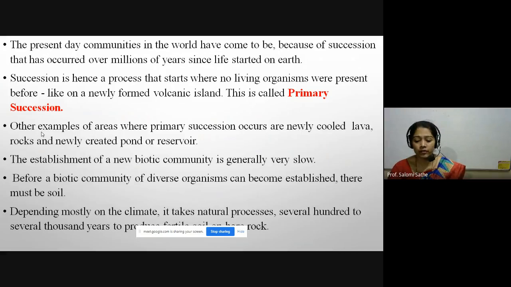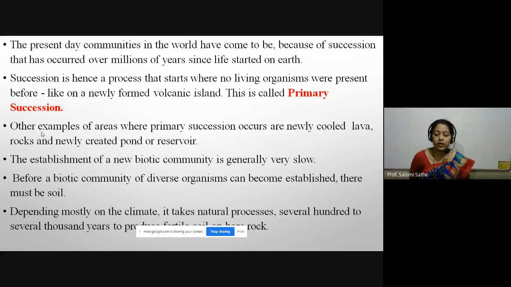Other examples of areas where primary succession occurs are newly cooled lava rock and a newly created pond or reservoir. These are some easy examples to understand what is primary succession.